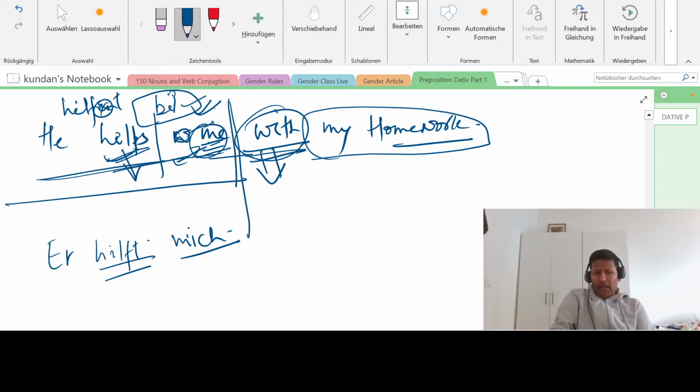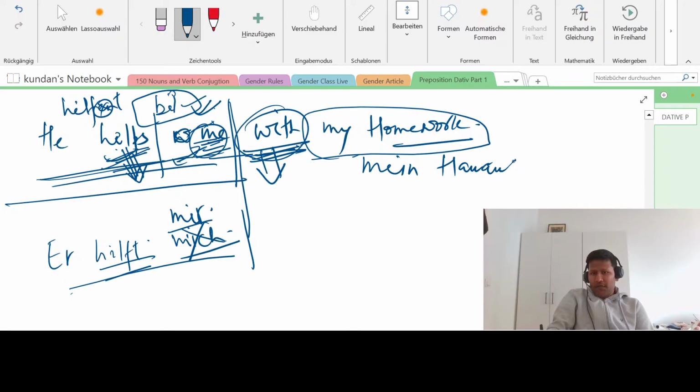Er hilft mir. With what is he helping me? With my homework. So "meine Hausaufgabe." But my homeworks, there are many, right? So "Hausaufgaben." Okay, so now let us see "bei," and this is plural, right? So I've told you that this is plural, "den."